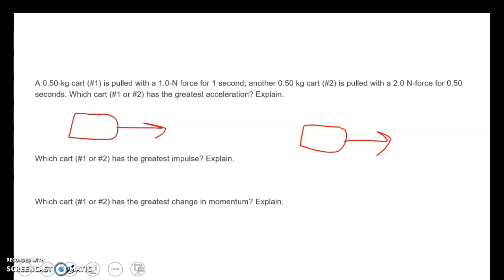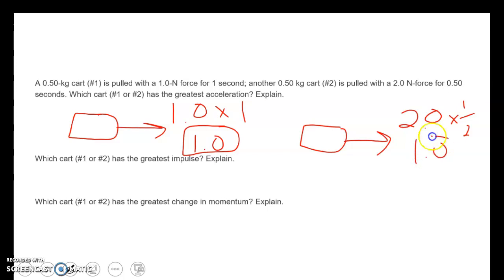So force times time. 1 times 1, my impulse is 1. 2 times 1/2 is an impulse of 1. So they both have the same impulse. So which one has the greatest impulse? Neither. They're the same. Which one has the greatest change in momentum?